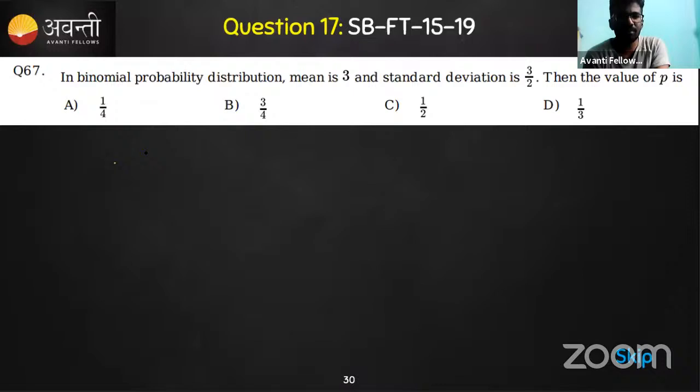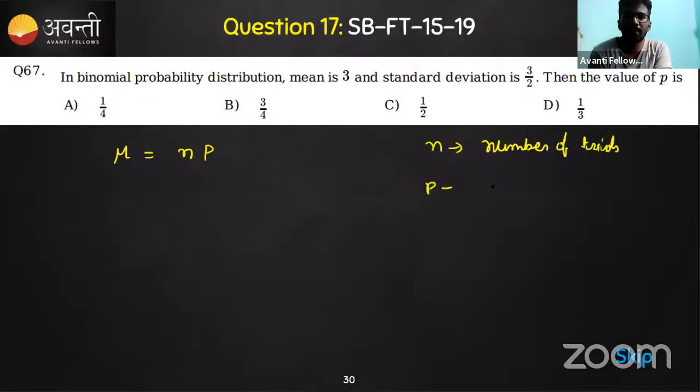So the mean is given by, n is the number of trials that it can undergo, and p is the probability, or you can say the probability of success. So n is the number of trials, and p is nothing but the probability of success.